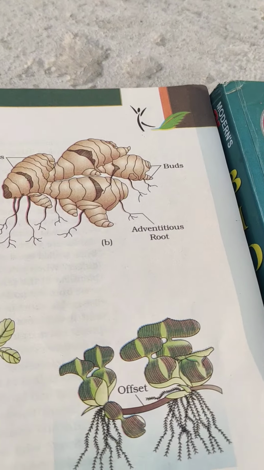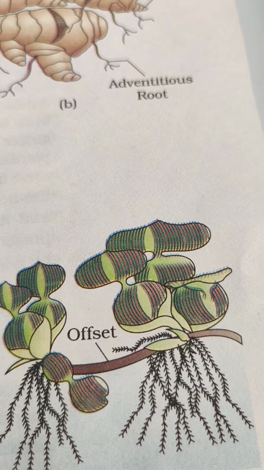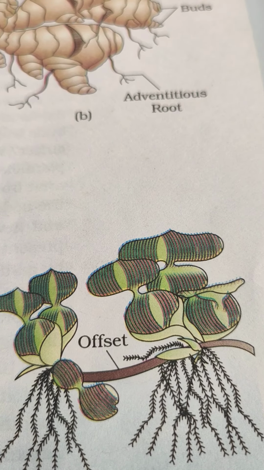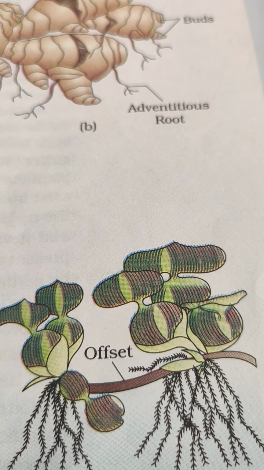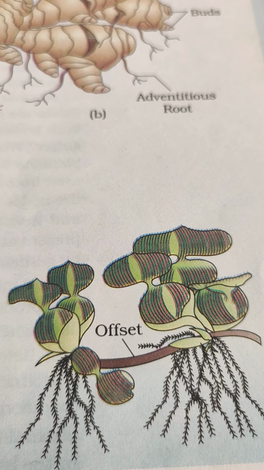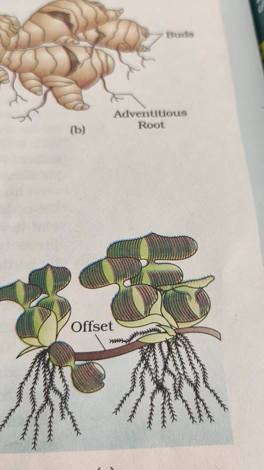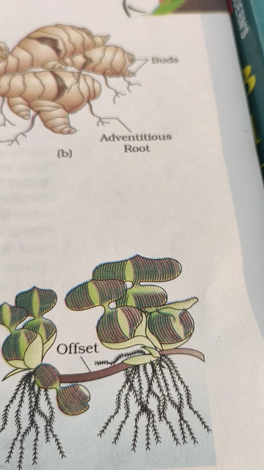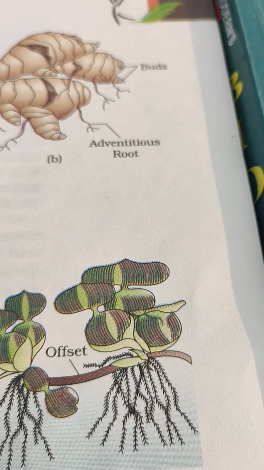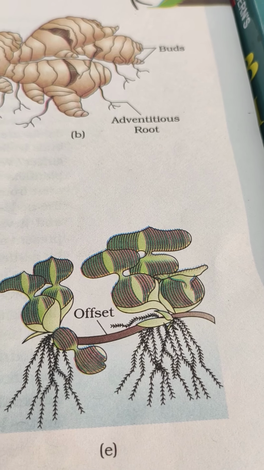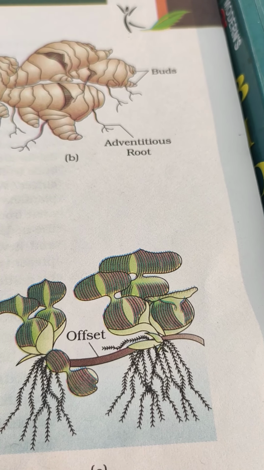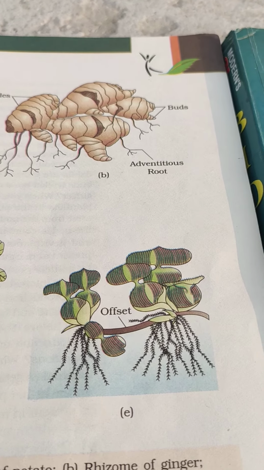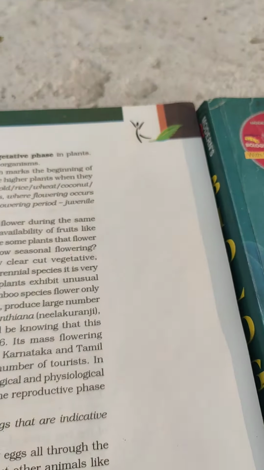So these are the various ways, and this, of course, I could not get a live sample for you all. This is an aquatic plant. It's called your water hyacinth, and you can see that the two plants are connected by means of an offset, and this offset is actually the part which is responsible for vegetative propagation in case of your water hyacinth. There's an interesting story about this water hyacinth, how it was brought to India.